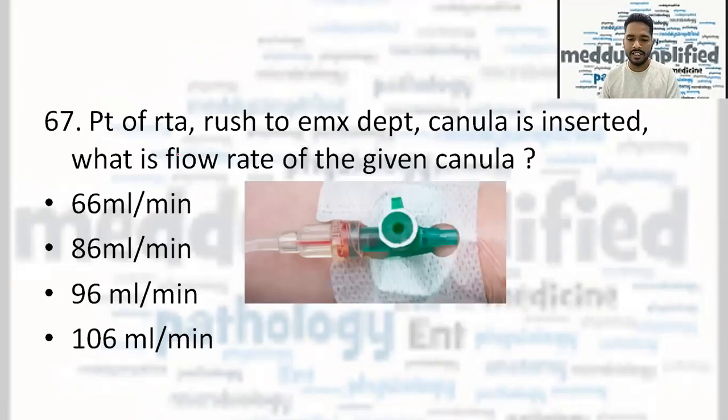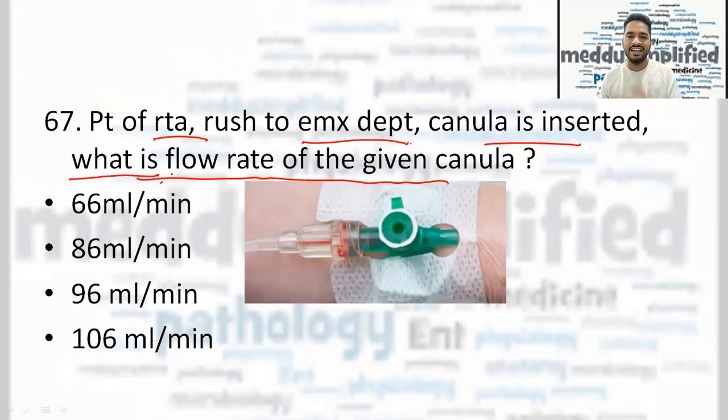Now, a patient of RTA rushed to the emergency department, cannula is inserted, and the flow rate of the cannula was asked, options were given. Again, a sadistic type of question, because in different literature, different flow rates of cannula were given. So the option 66 is definitely not, because it is for pink cannula, if I'm not wrong, but 86, 96, and 106.